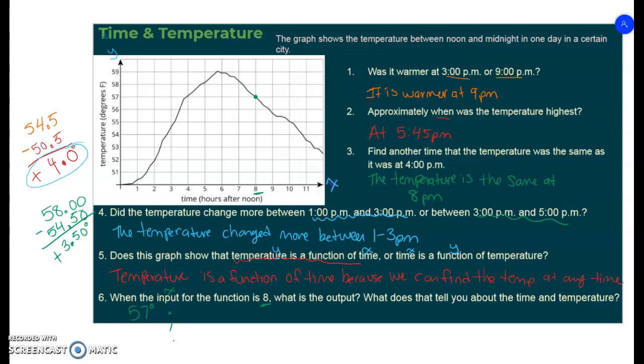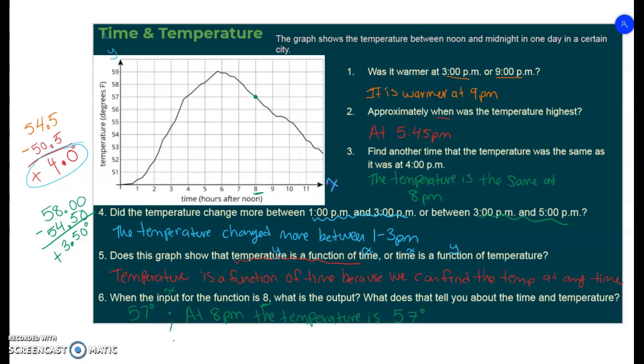Well, how I would put it, especially if you have no graph, you can't just look at the graph and go, what the heck is this? Nobody's going to know. So what we have here and how we're going to say it in words is at 8 p.m., the temperature is or will be, depending on whatever you want to say, 57 degrees.